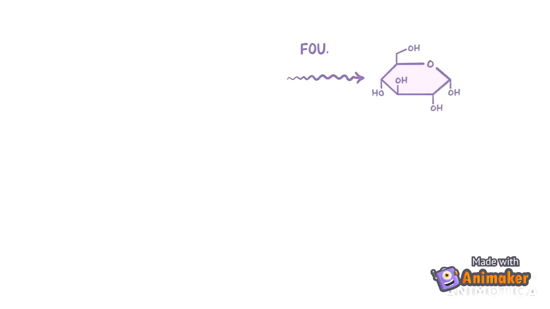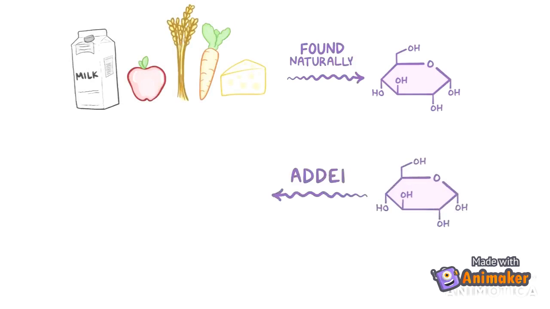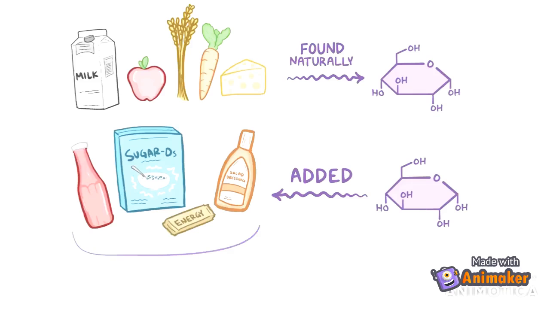Now, sugars are found naturally in plants like fruits, vegetables and grains, as well as animal products like milk and cheese. Added sugars are the sugars that get added to foods like cereals, ketchup, energy bars, and even salad dressing. To be clear, even if the sugar being added comes from a natural source like sugar cane or honey, it's still considered an added sugar. In fact, a variety of ingredients listed on food labels may be sources of added sugars.